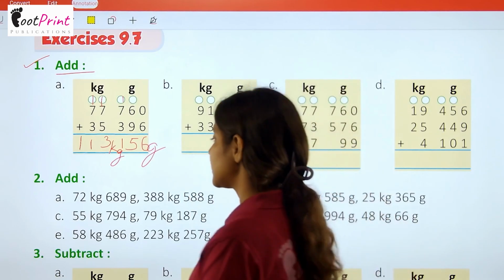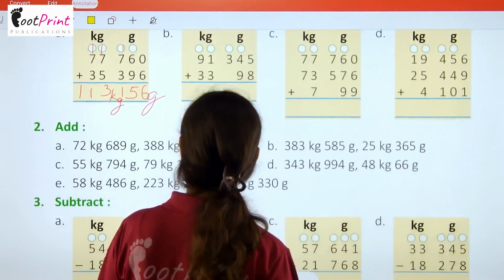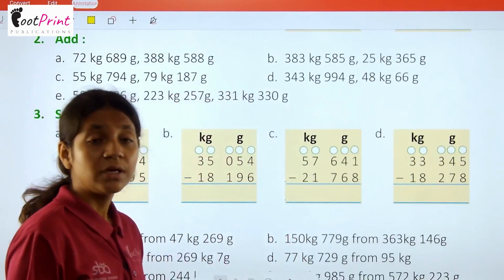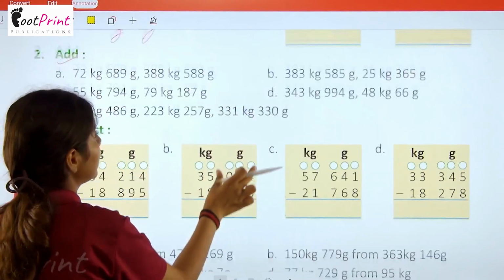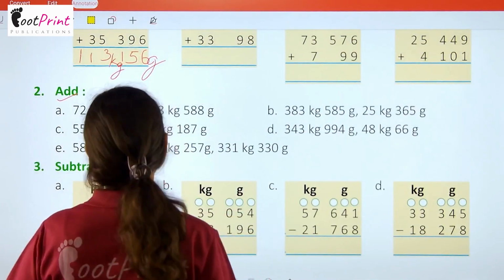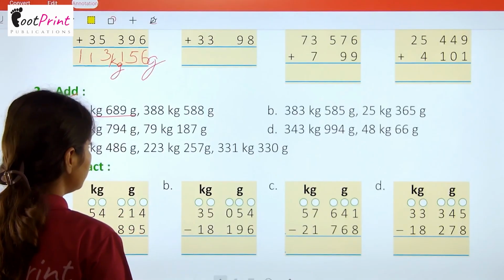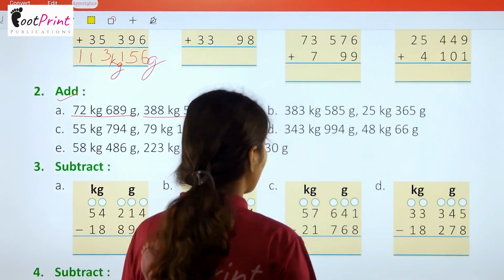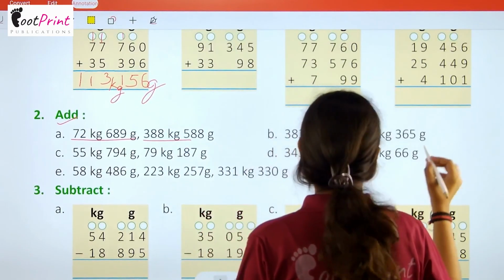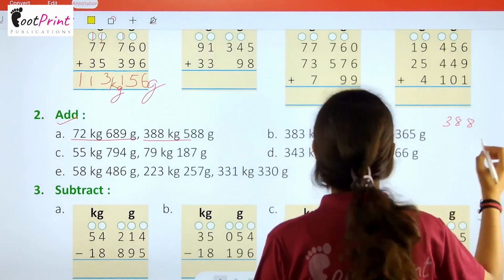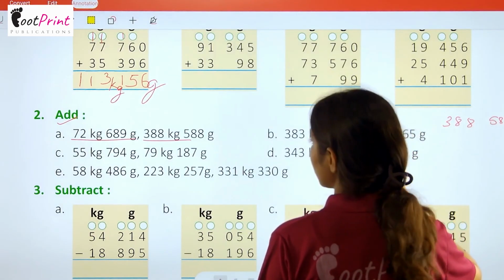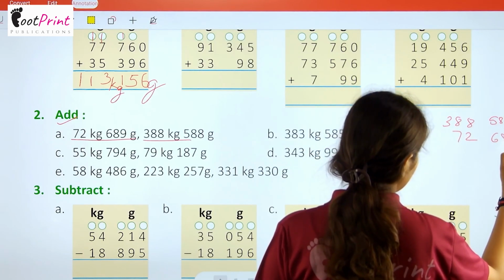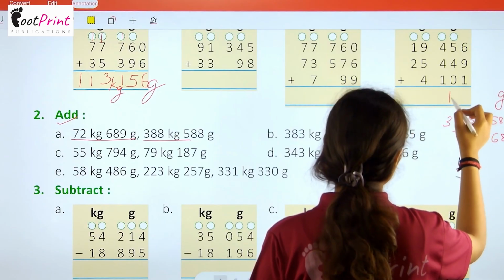Okay. In a similar manner, there are many more questions like this that you have to do by yourself. Then we have question number 2, in which we have to add again, but here we have to prepare a column ourselves firstly. So 72 kg 689 gram and 388 kg 588 gram. So simply firstly prepare a column and then write the values. So this is 388 and 588. Then we have 72 and 689. This is the gram place, this is the kilogram place.